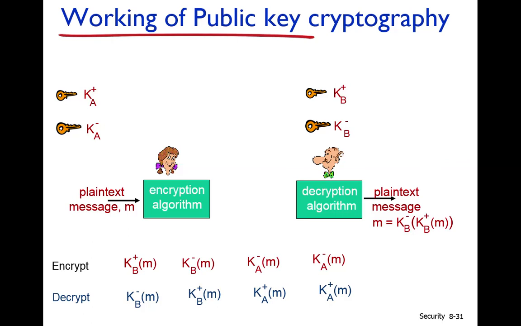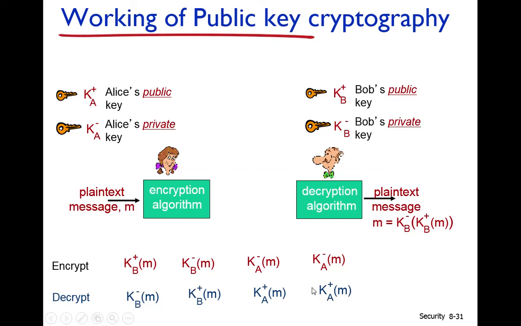As I have explained to you, when these two keys are generated, there is a relationship that if the message is encrypted by one key, then it can be decrypted by the other key. If the message is encrypted by k plus b, it will be decrypted only by k minus b. If the message is encrypted by k minus b, then it can only be decrypted by k plus b. If the message is encrypted by k minus a, then it can be decrypted by k plus a, and similarly. Okay.